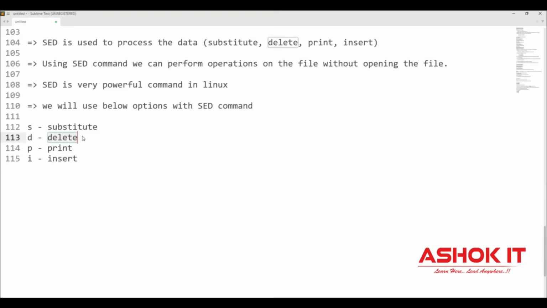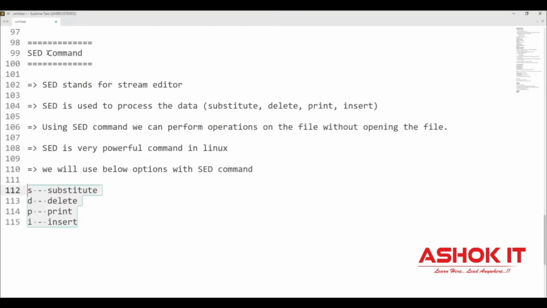I want to delete the second line, or the 10th line, something like that. p means print. I want to print the 10th line of the file, or the data from the 10th line till the 15th line. I want to insert one line in the middle of the file. All these kinds of operations we can easily perform by using the sed command. So substitute, delete, print, insert, these operations we can do.